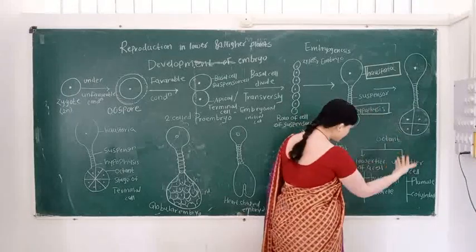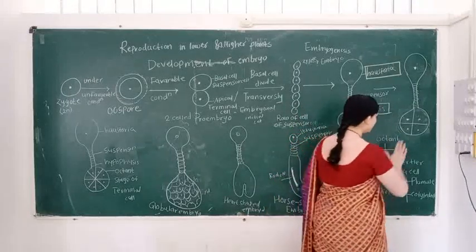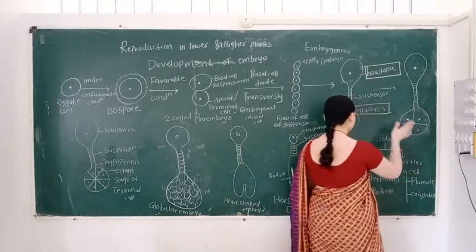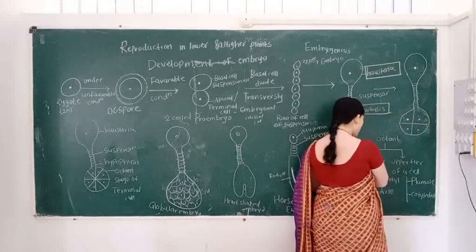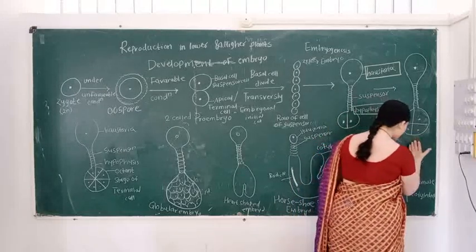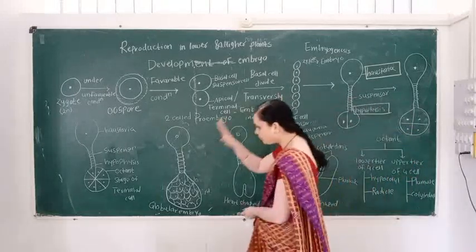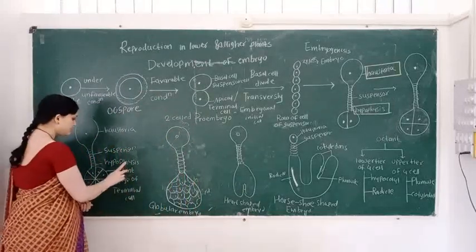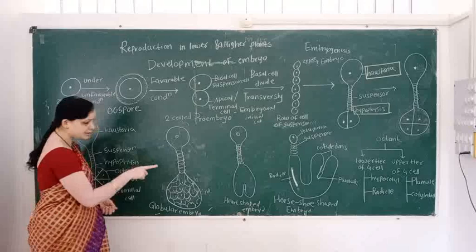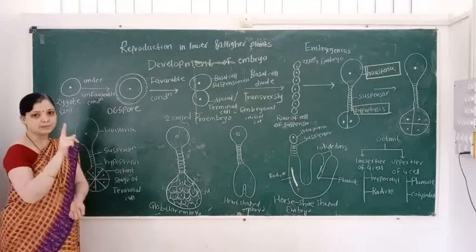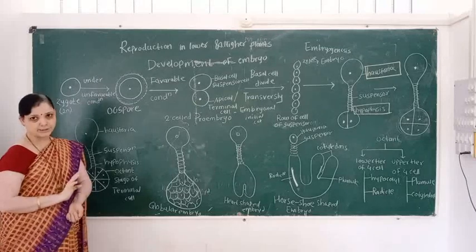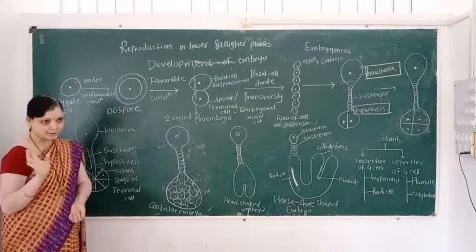Then in the next step it forms a four-celled structure, and finally an eight-celled structure is obtained. This is the stage of the terminal cell formation. Here we understand this point.